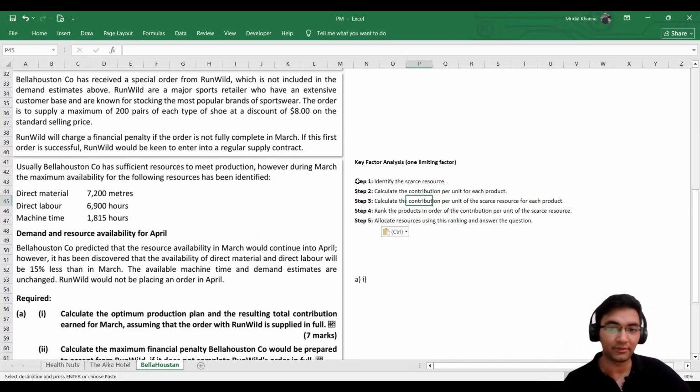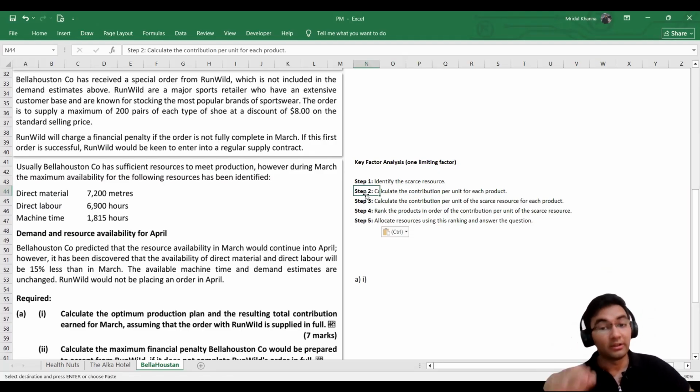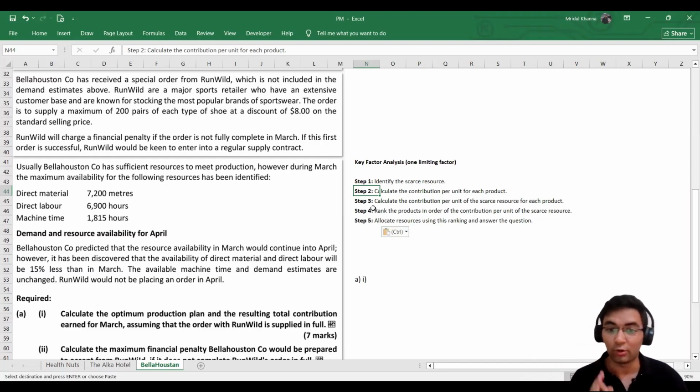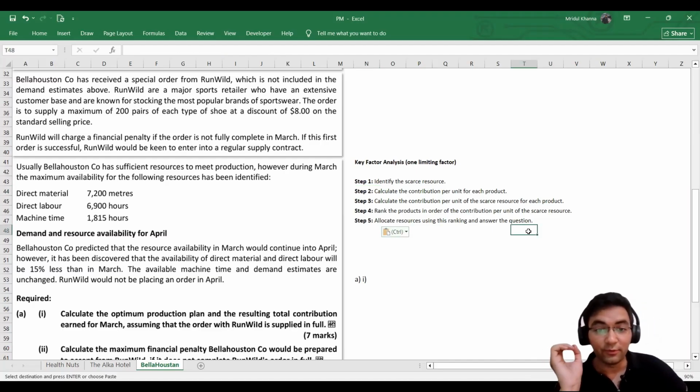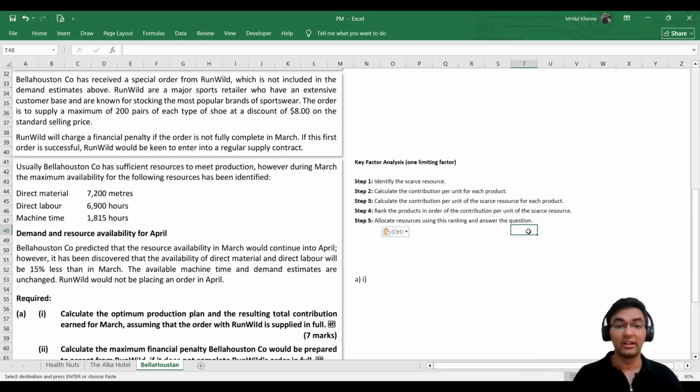Which one of these resources is a limiting factor? The second step is to calculate the contribution per unit for each product. Why is this necessary? So that we can do the third step, which is to calculate the contribution per unit of the scarce resource for each product. Why we are doing this, I'm repeating again, is so that we can maximize our contribution. Step 4: rank the products in order of the contribution per unit of the scarce resource. When we have calculated this in step 3, we will be ranking the products to see which one generates the highest contribution per unit of the scarce resource.